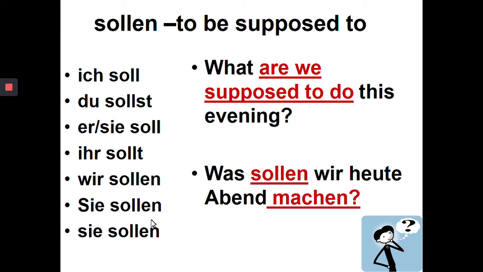Sollen, to be supposed to. Ich soll, okay. I am supposed to, or I should. Du sollst, er, sie, es soll. And then ihr sollt, wir sollen, sie sollen, Sie sollen. So what are we supposed to do this evening? Was sollen wir heute Abend machen?